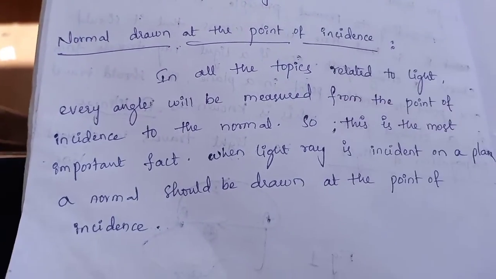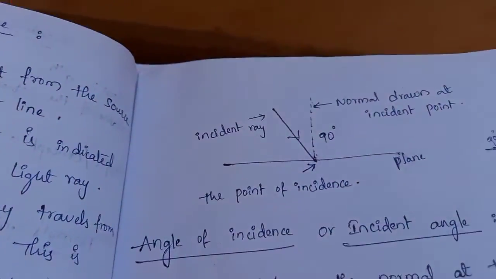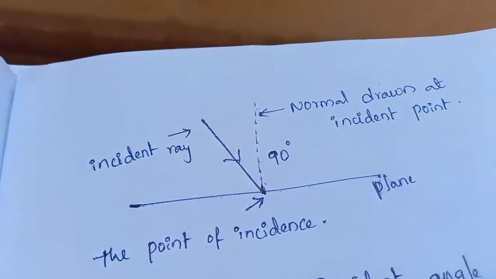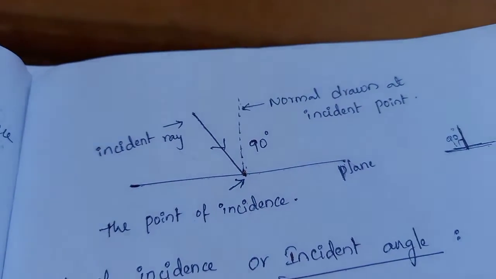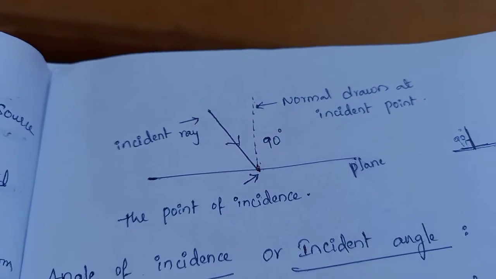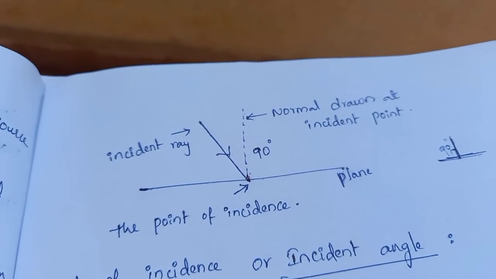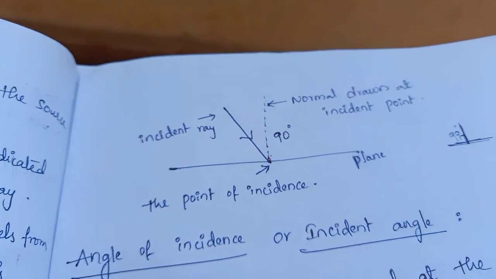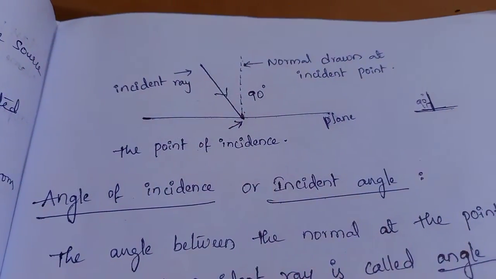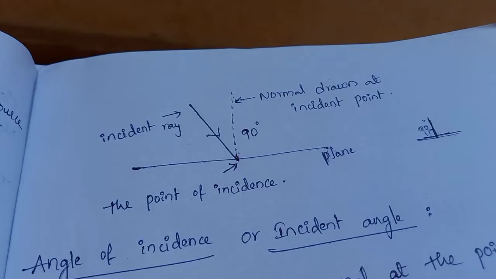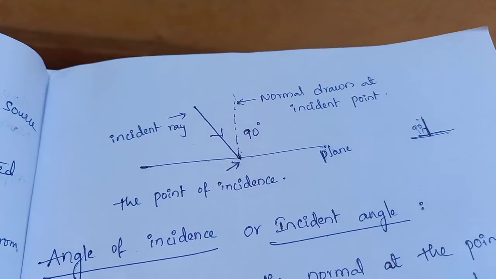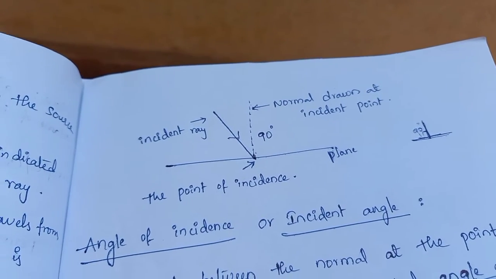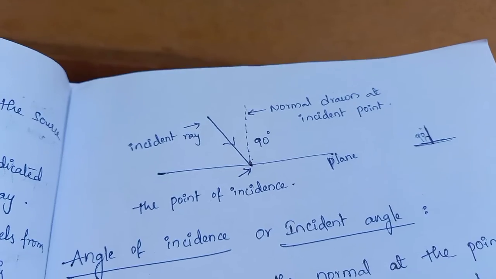See this figure. In all the topics related to light, every angle will be measured from the point of incidence to the normal. So this is the most important fact. When a light ray is incident on a plane, a normal should be drawn at the point of incidence.